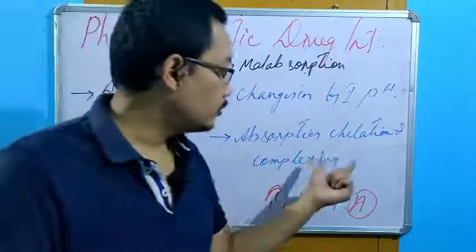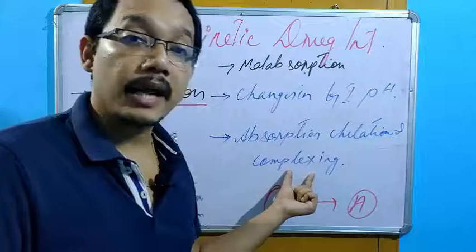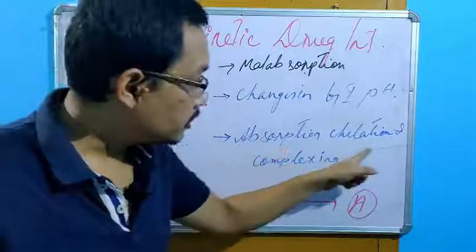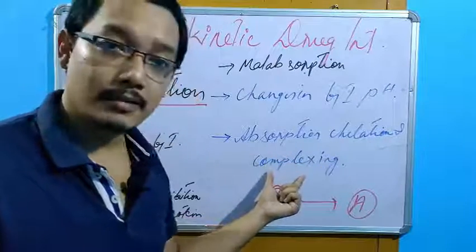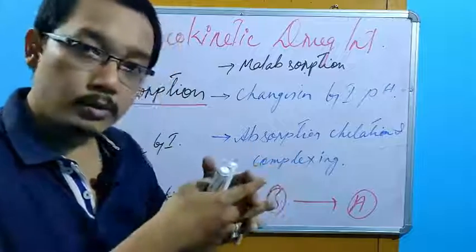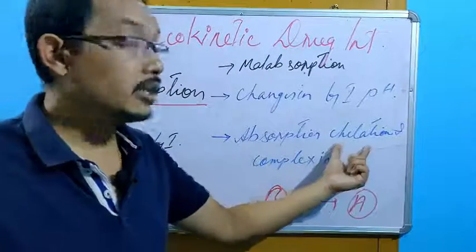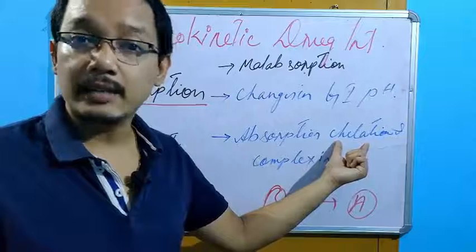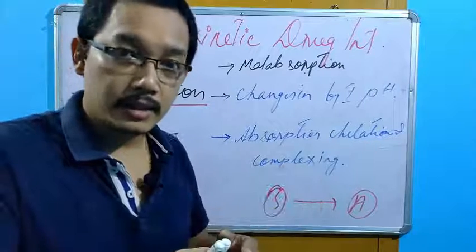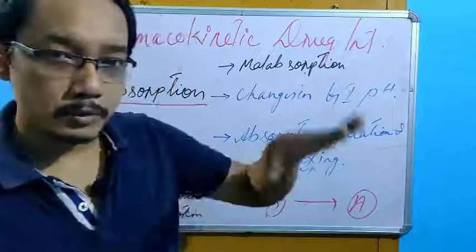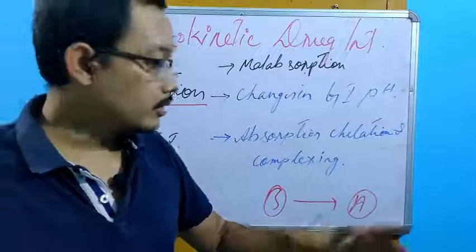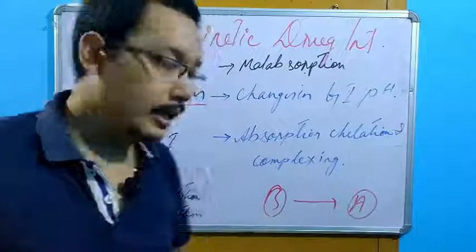It will form an insoluble complex. Adsorption, chelation and complexing. It will form an insoluble complex as well as it will form the chelates. For example, calcium forms chelates. And finally what will happen? Absorption will be decreased. Now this is what we call drug-drug interactions.